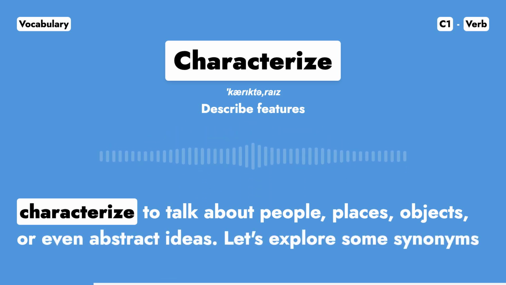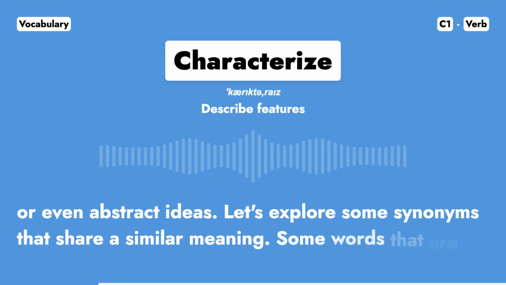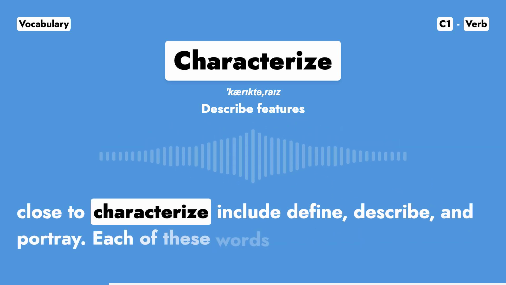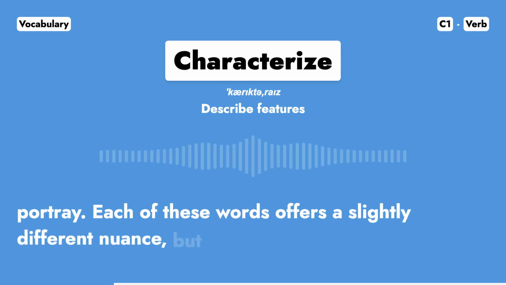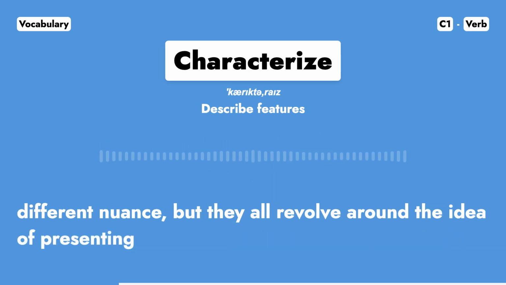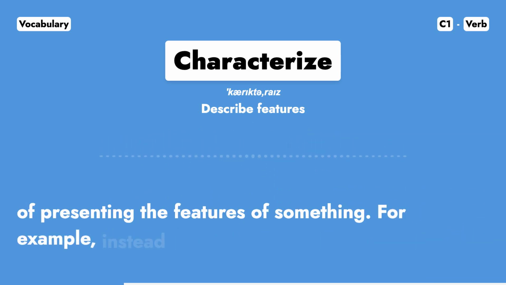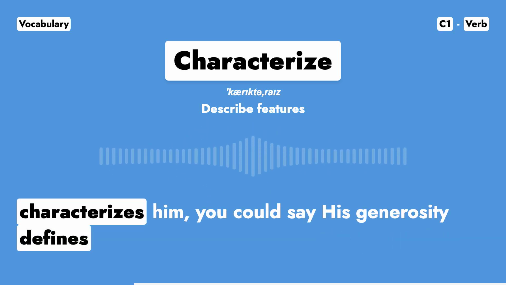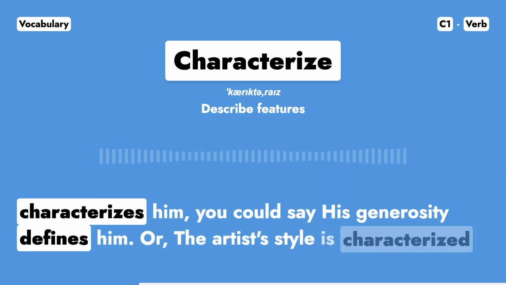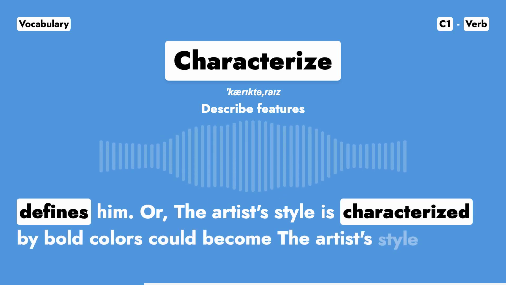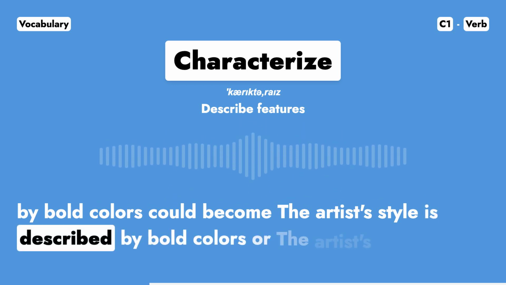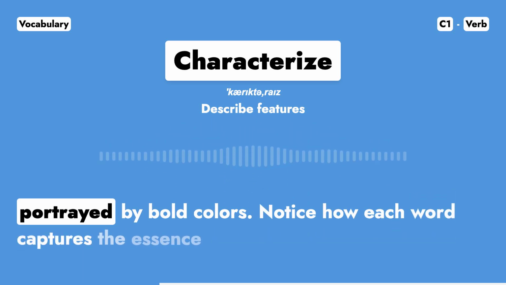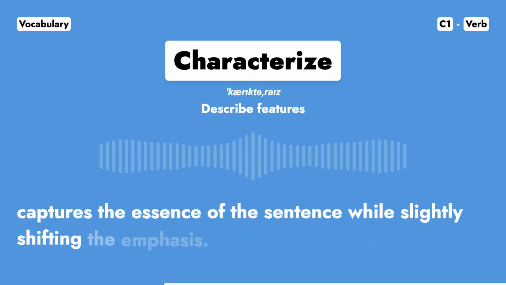Let's explore some synonyms that share a similar meaning. Some words that are close to characterize include define, describe, and portray. Each of these words offers a slightly different nuance, but they all revolve around the idea of presenting the features of something. For example, instead of saying his generosity characterizes him, you could say his generosity defines him. Or, the artist's style is characterized by bold colors could become the artist's style is described by bold colors, or the artist's style is portrayed by bold colors. Notice how each word captures the essence of a sentence while slightly shifting the emphasis.